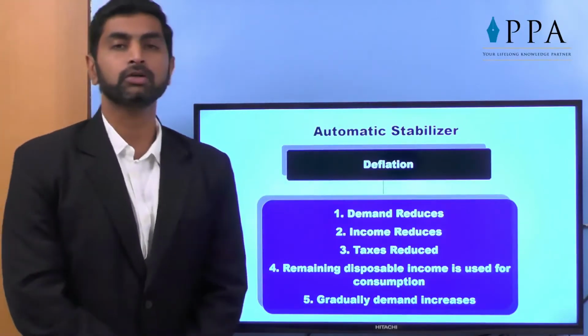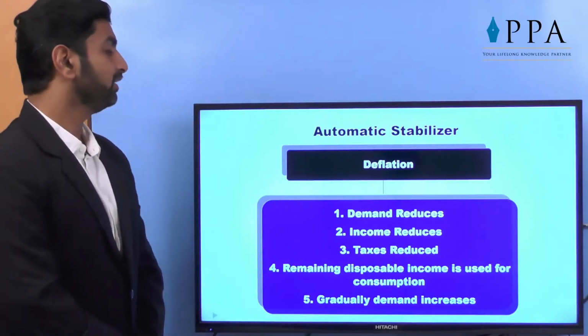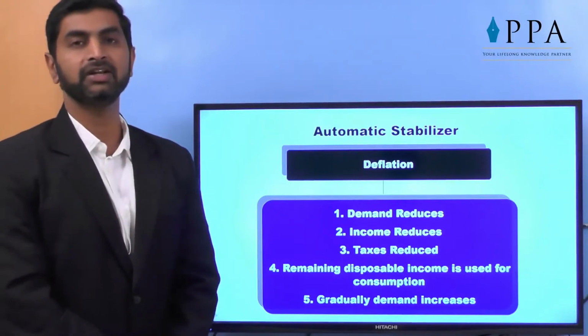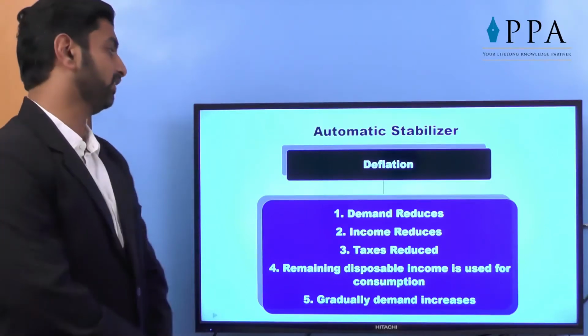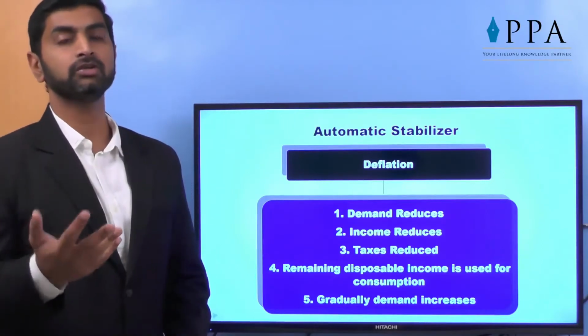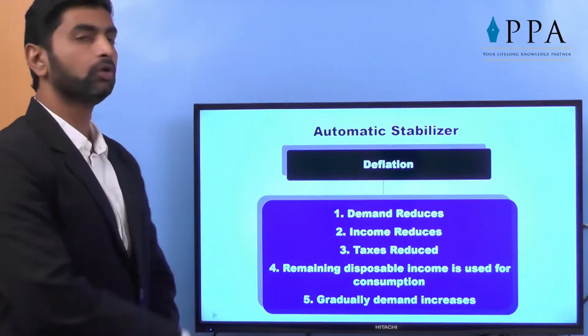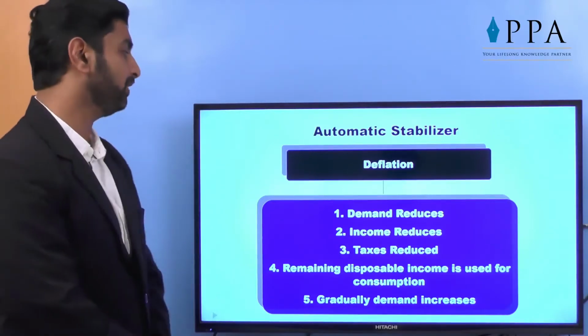So in case of automatic stabilizer, how exactly does it work when there is deflation? Let's say demand reduces. As we know what deflation is, there is no demand for the product in the market. So demand came down. Obviously the income of the producer comes down also, and he will reduce the salary or wages of his employees also. So overall income comes down in the economy.